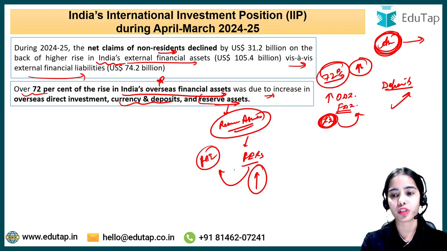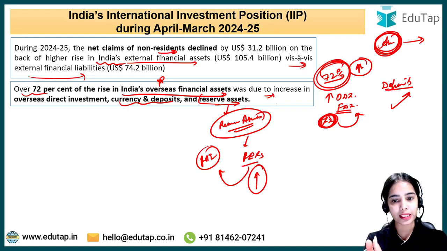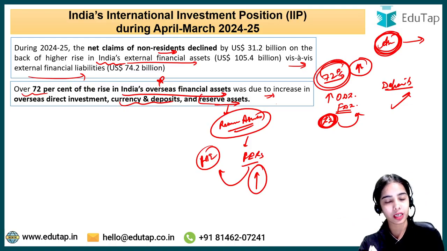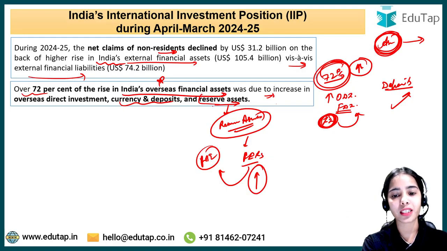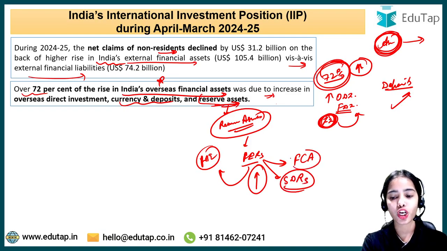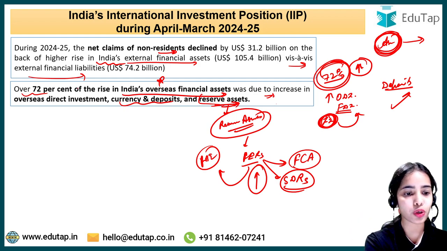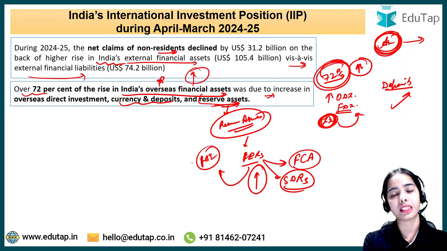So over 72% of the rise that we have seen in India's overseas financial assets was due to the increase in overseas direct investment done by the Indian investors, currency and deposits that the Indian people are making in other countries, and the reserve asset with the Reserve Bank of India. In the foreign exchange reserves, the RBI has the foreign currency account, the RBI has SDRs, special drawing rights and such. So the reserve asset with the RBI has increased, due to which India's overseas financial assets have also increased. Okay.